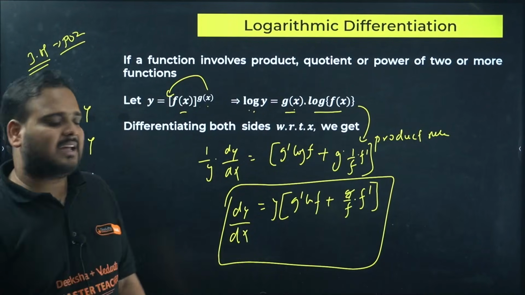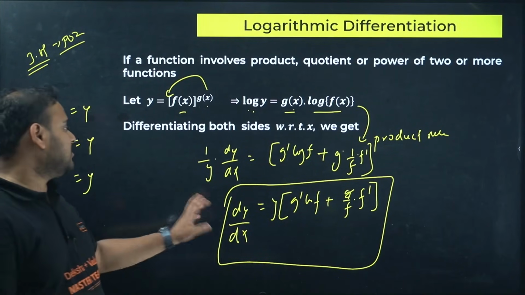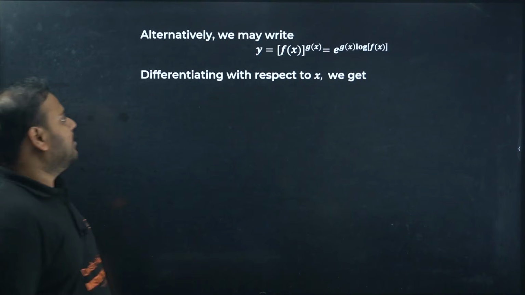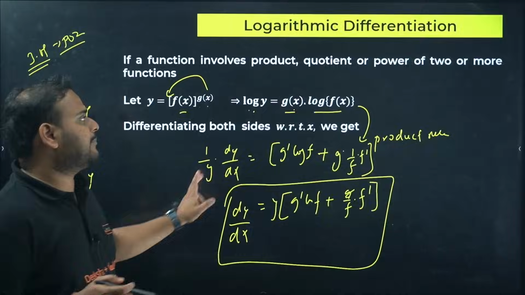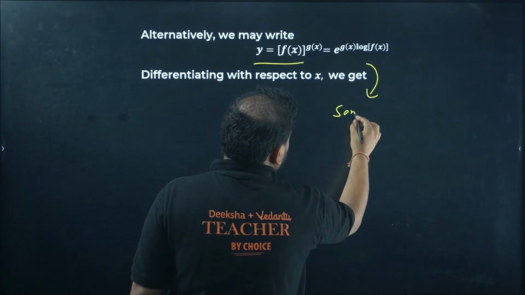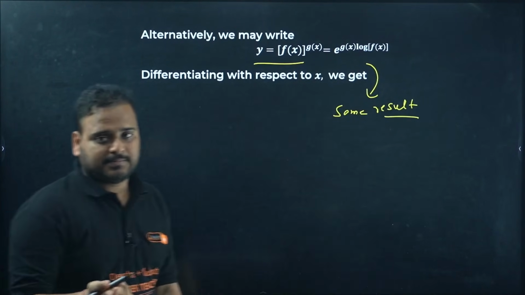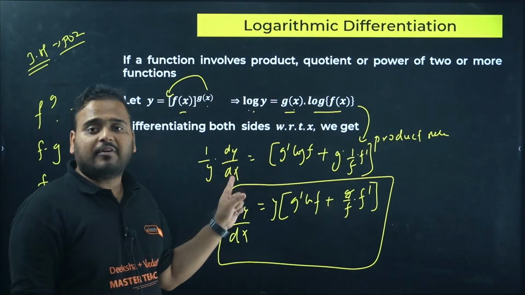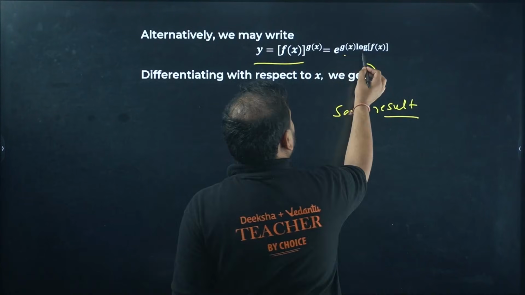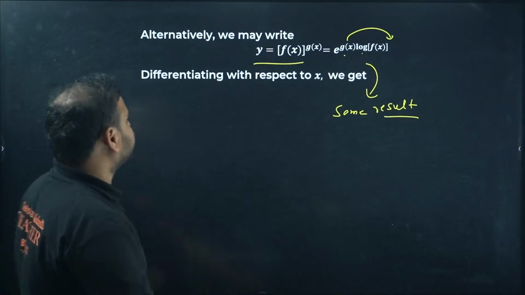y times g dash ln of f plus g by f into f dash is the derivative dy by dx for the function f power g. Okay, f power g. Now if you want, this is the log application, and this is the application of the quotient rule. You can try this, and when you try this method, you'll get the same result. Try and let me know. You'll get the same result if you apply the condition for exponential functions, right? Here you have a condition for logarithmic function. Check here, I've taken the exponential function as the base. If you take e power g x log f, what happens? This will come over here, right? Correct, no? Yeah, same thing.